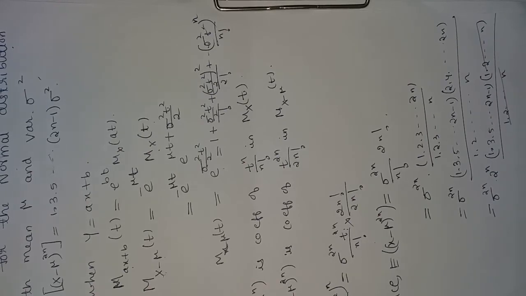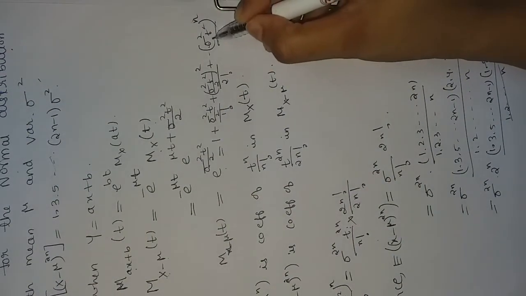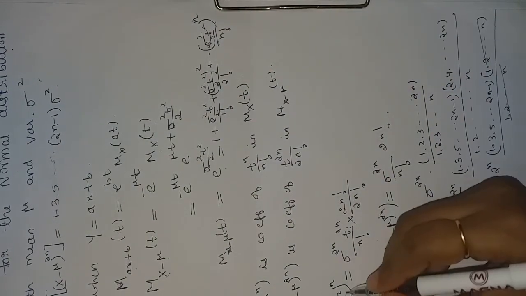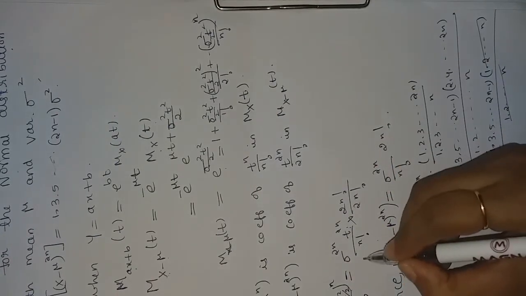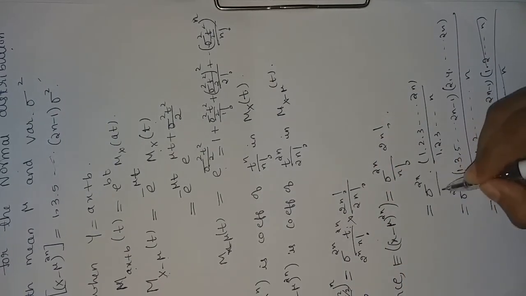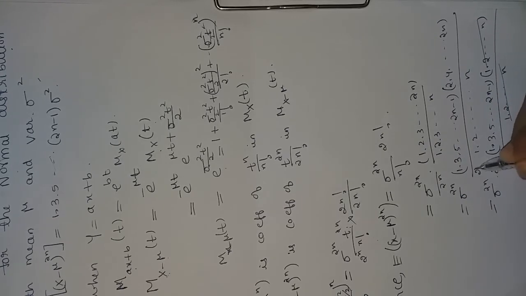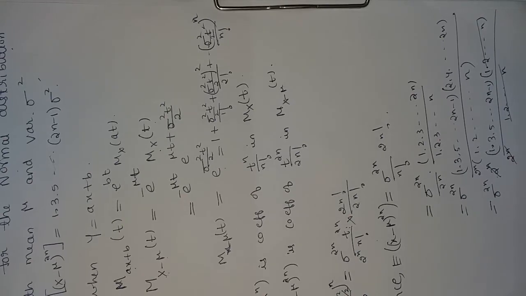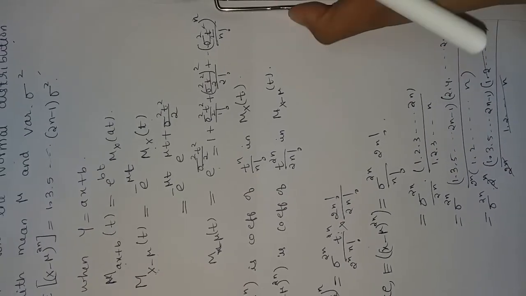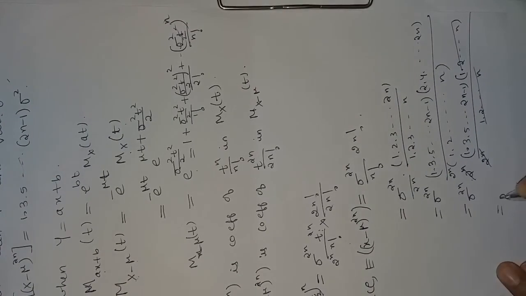So these two terms get cancelled. We also have the division by 2 power n in the denominator, so 2 power n further gets cancelled and we get the required term, that is sigma power 2n into 1 into 3 into 5 and so on up to 2n minus 1.